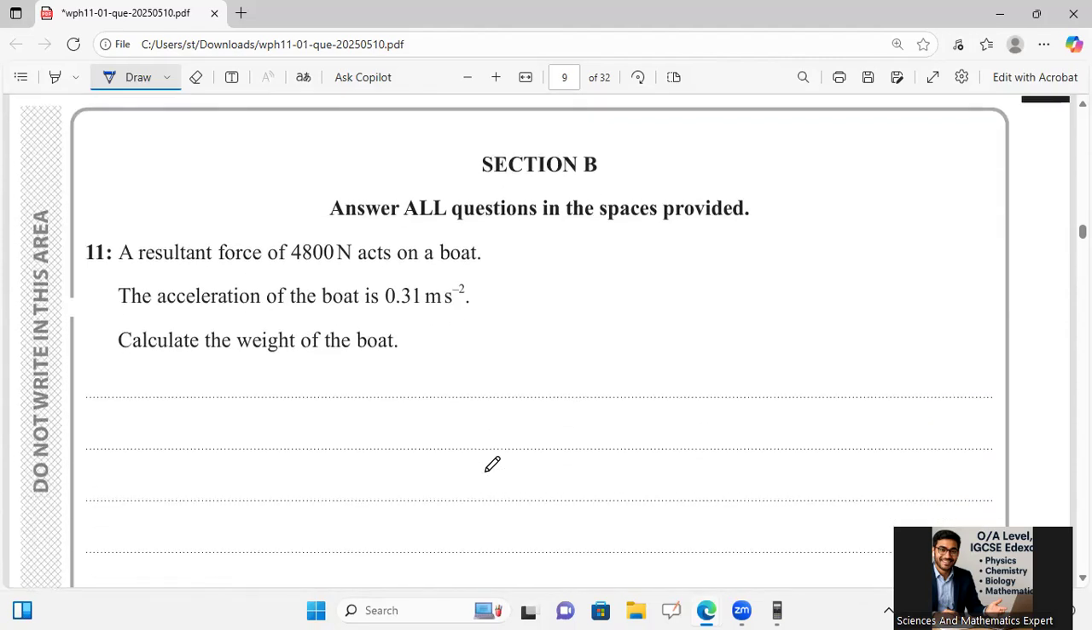A resultant force of 4800 Newton acts on a boat. The acceleration of the boat is 0.3 meter per second square, and we will have to calculate the weight of the boat. So very easy. Just use Newton's second law, F is equal to ma. Acceleration is given, force is given. So mass will equal force over acceleration, that is equal to 4800 divided by 0.31.